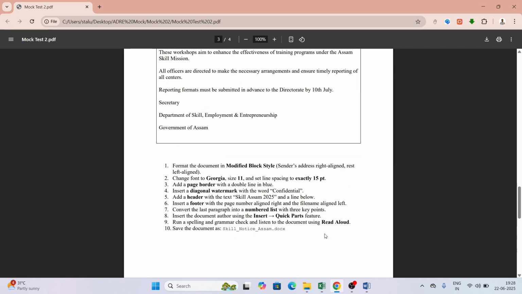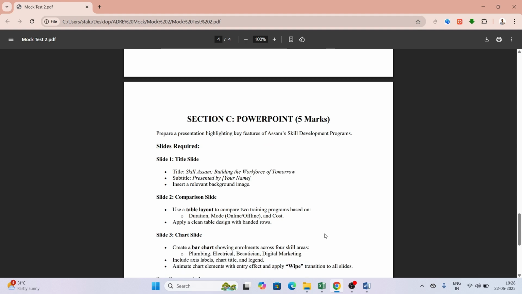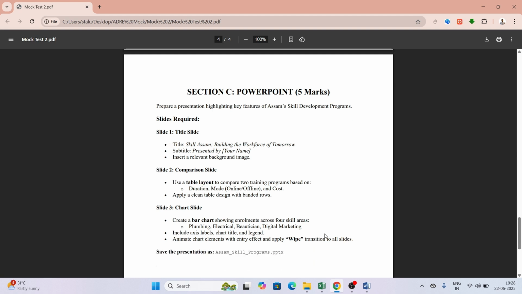Word question done. Now moving into the next question, or the next section, that is our section C, PowerPoint, containing 5 marks. Let's see what they have given and what we need to do. PowerPoint is pretty easy, but still it's important with respect to your exam point of view. So here আমাক কি দিছে: prepare a presentation highlighting key features of Assam skill development program. Okay, and then we need to create 3 slides: slide 1, slide 2 and slide 3. Slide 1 should contain title slide, followed by comparison slide, and the last one is chart slide. Okay, so I will bring up PowerPoint over here.